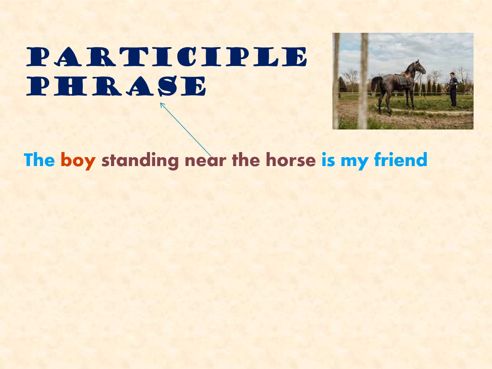So students, up to now we have seen 3 post modifiers and 2 pre-modifiers. What are the 2 pre-modifiers?